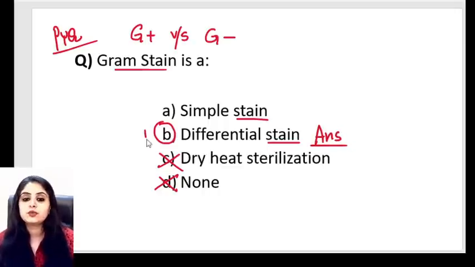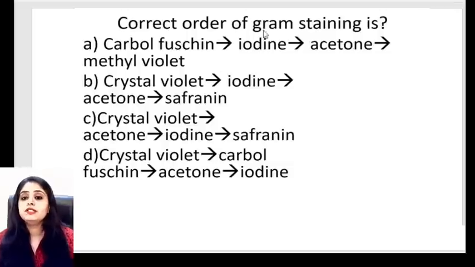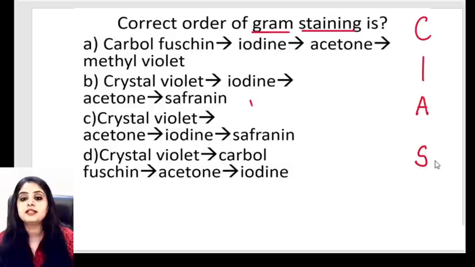Let's move on to the next question. What is the correct order of this gram staining? Think of your mnemonic and then select the answer. I give you 5 to 10 seconds. Select your answer, gram staining. If you remember the mnemonic, CIAS. This means the purple color one and the red color one.